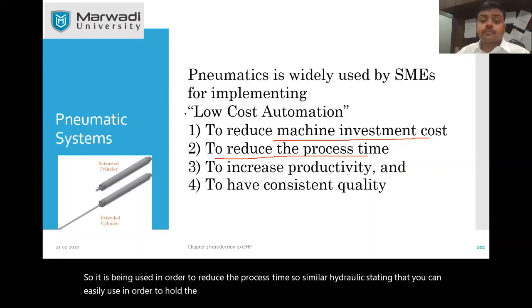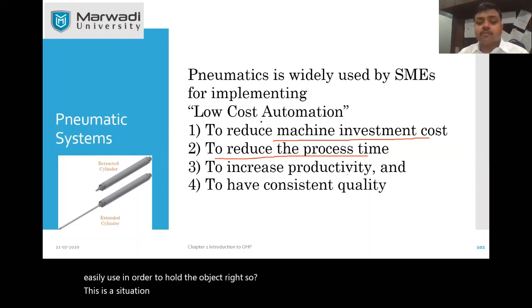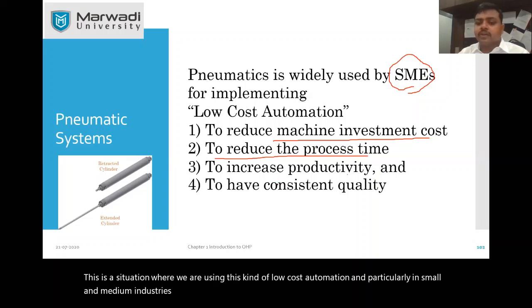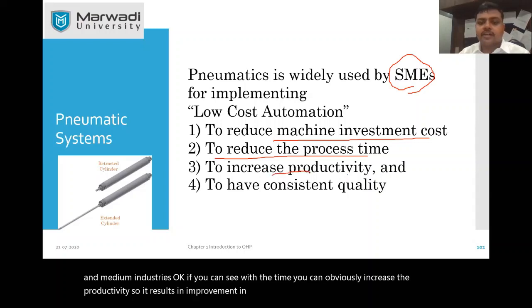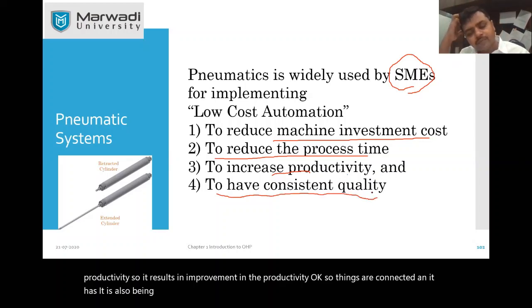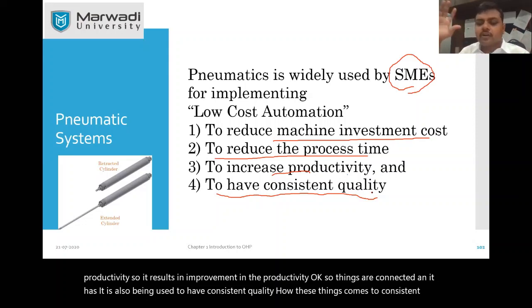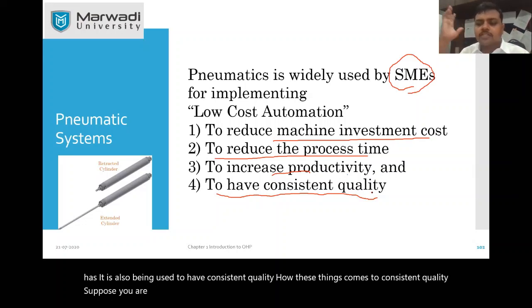So this is a situation where we are using this kind of low cost automation, particularly in small and medium industries. If you can save the time, you can obviously increase the productivity, so it results in improvement in productivity. Things are connected. It is also used to have consistent quality. How does this come to consistent quality? Suppose you are holding the object or performing operation by manual means.